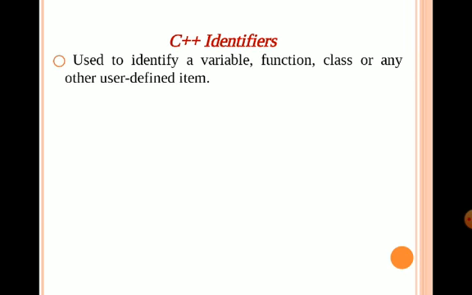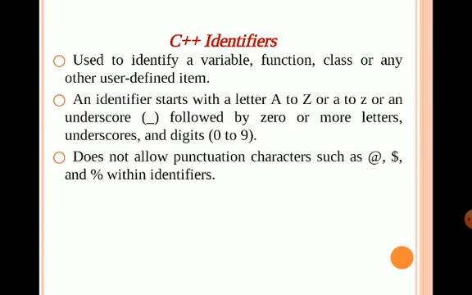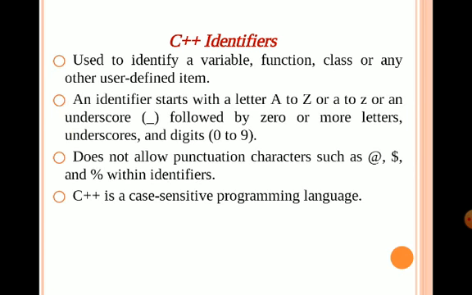Next, we can see about identifier. The identifier is used to identify a variable, function, class, or any other user-defined items. Basically, the identifier starts with a capital letter A to Z or small a to z, or even with an underscore or even with a digit ranging from 0 to 9. It doesn't allow any punctuation character like at or dollar symbol.